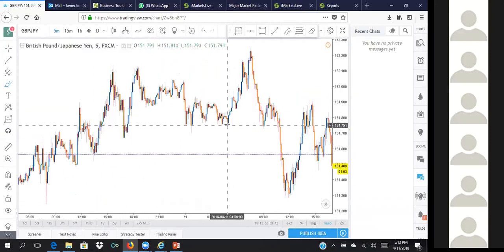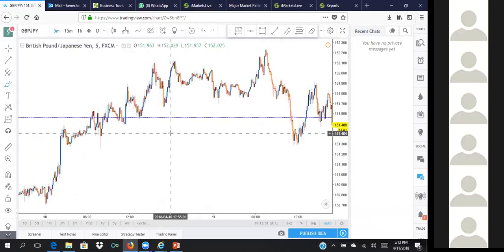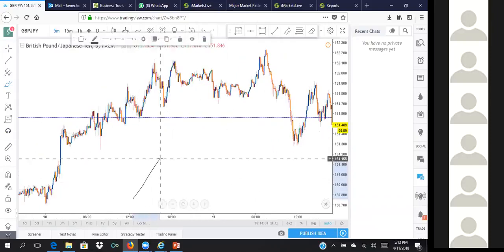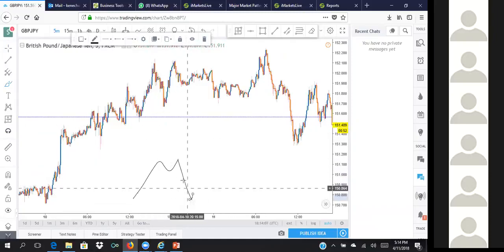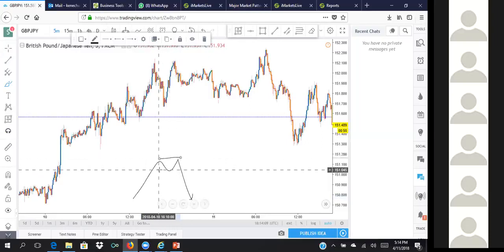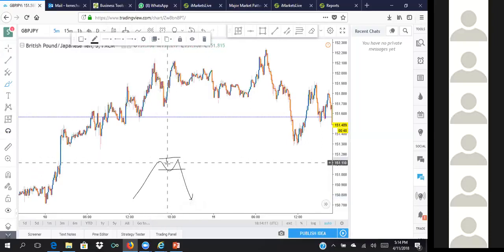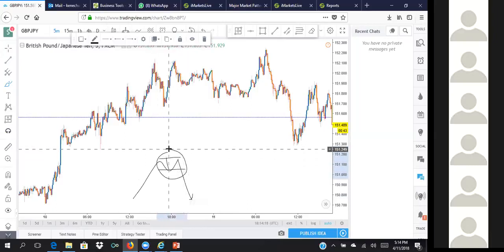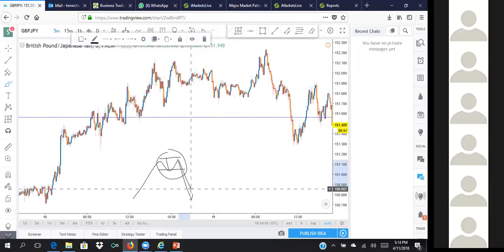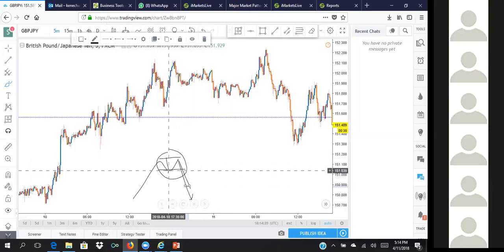Now, I talked about the double top formation. Anytime the market does something like this, it is always going to go down, and the distance of it going down is equal to the distance it took to form this. So your first take profit is going to be this distance corresponding to this distance down. If I measure this to this, that is going to be my take profit for this level.